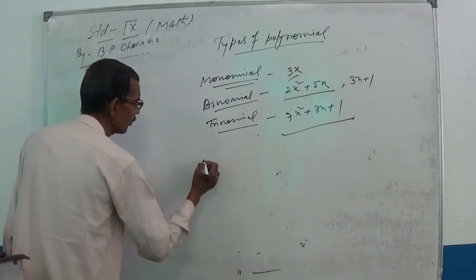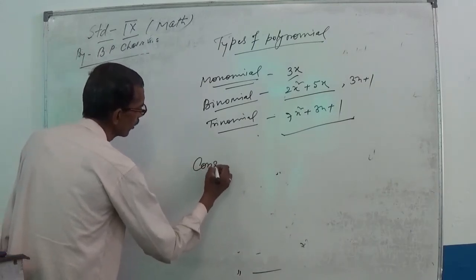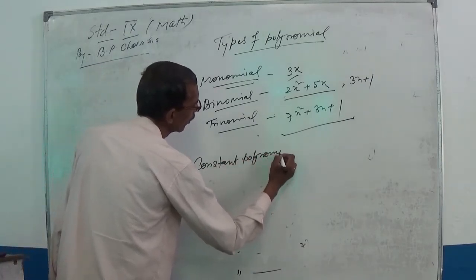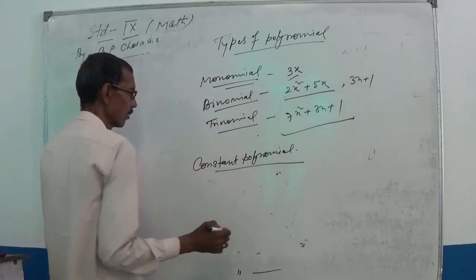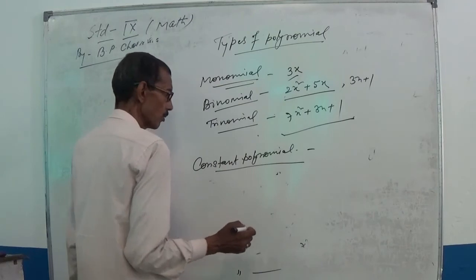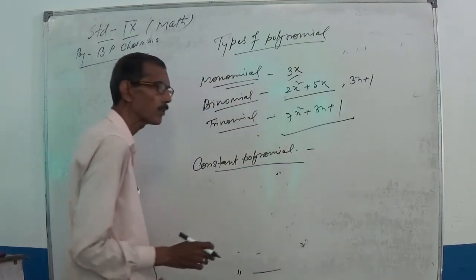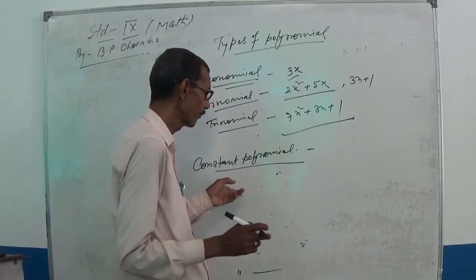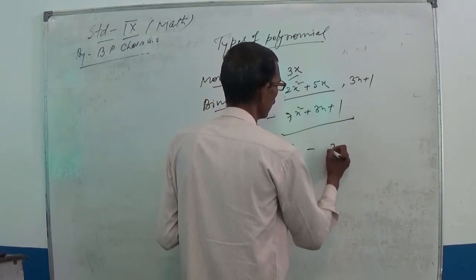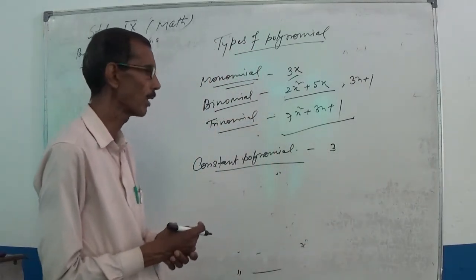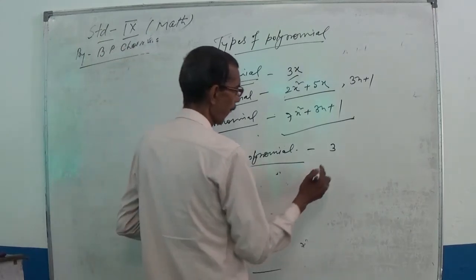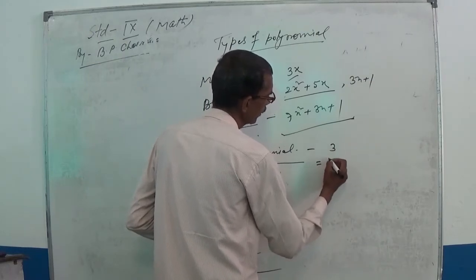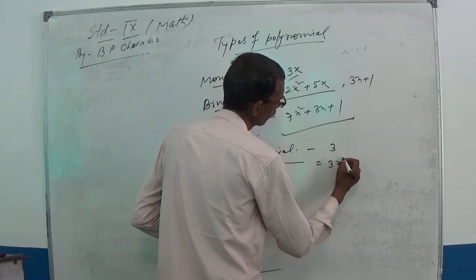Remember one more thing, the constant polynomial. This type of polynomial does not contain any variable. Suppose we write 3. 3 is also a type of polynomial, because you can write 3 as 3x to the power 0.